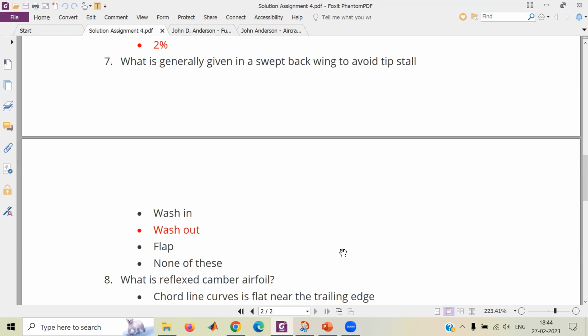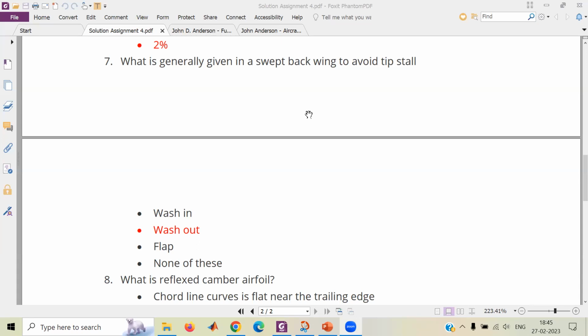And washin is just the opposite of that, that the root is at a lower incidence than the tip incidence angle of attack. And how about flap? Sir, flaps are at the trailing edge. We can't say that it is directly related to tip stall. It is just to increase the maximum CL. Exactly. So my question to everybody else apart from Ripinder, did you understand what washout is? Yes, sir. And washin?